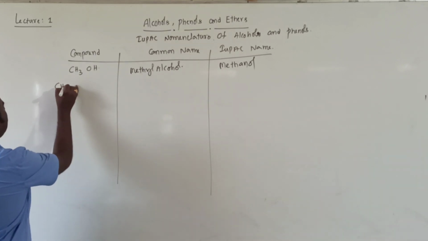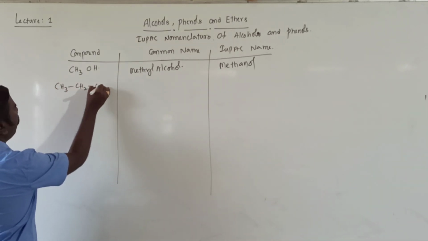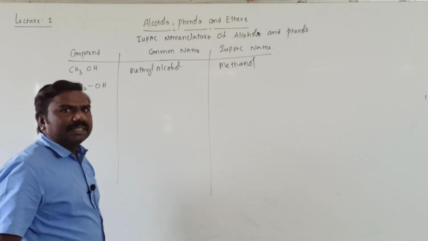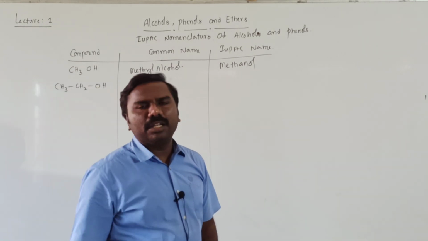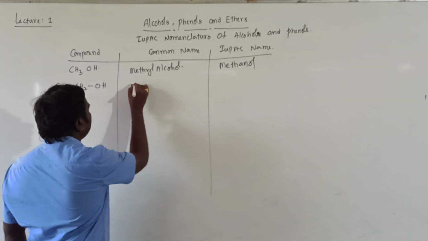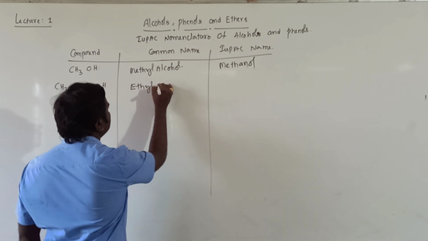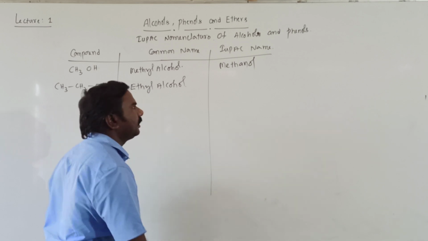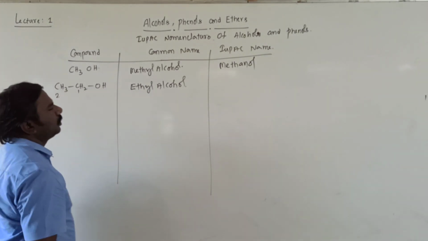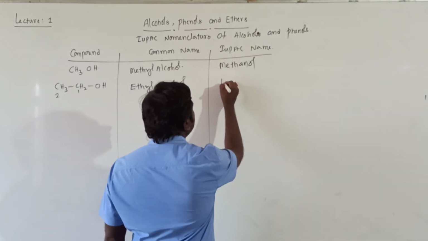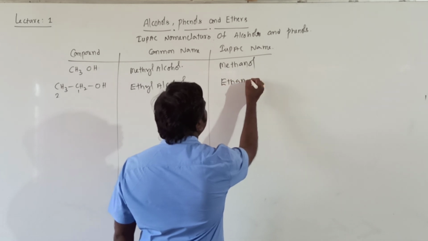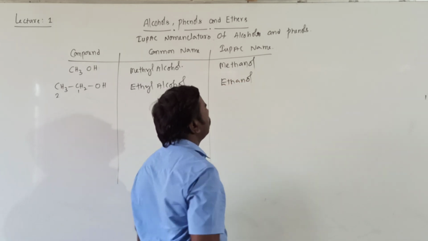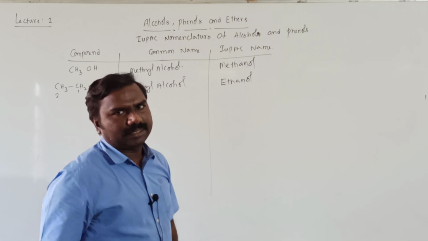Next one, CH3CH2OH. CH3CH2 is an ethyl group, that's why it is called ethyl alcohol. There are two carbons, 1 and 2, so ethanol.